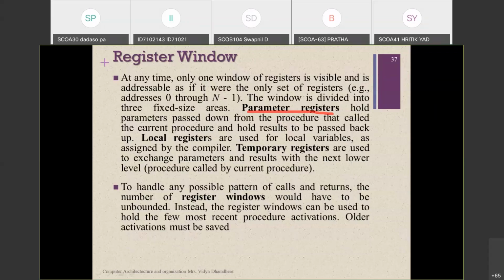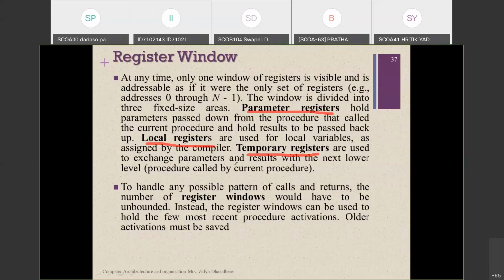The second part is the local registers, which are used for the local variables as assigned by the compiler. And the third one is the temporary registers, which are used to exchange parameters and returns with the next lower level. So for a current procedure call, the window size is divided into these three parts.